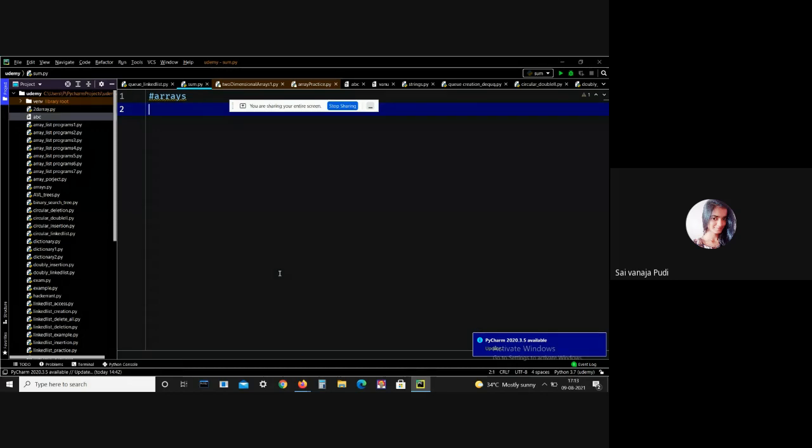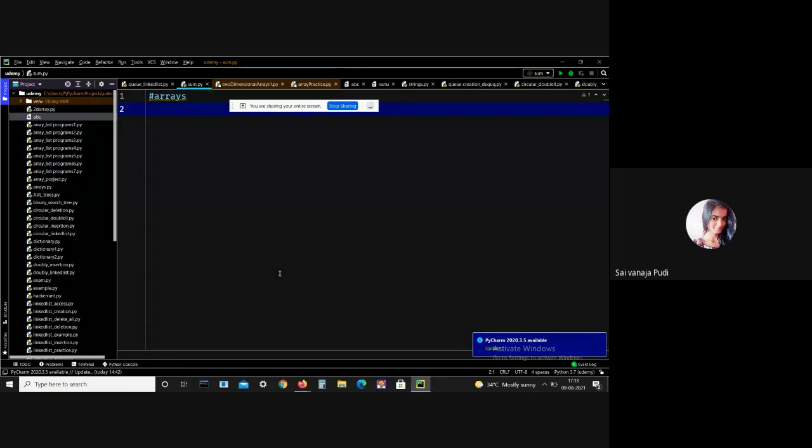Coming to the properties of the array, an array can store data of a specified type. I have already explained that it stores the same type of data. Elements of an array are located in continuous memory, that is, the elements are next to each other, so there is no gap in between them. If you take the books in an almirah, there is no gap from one book to another.